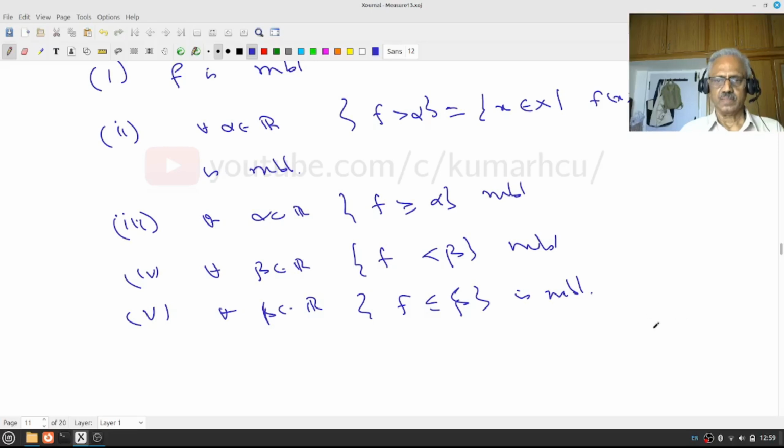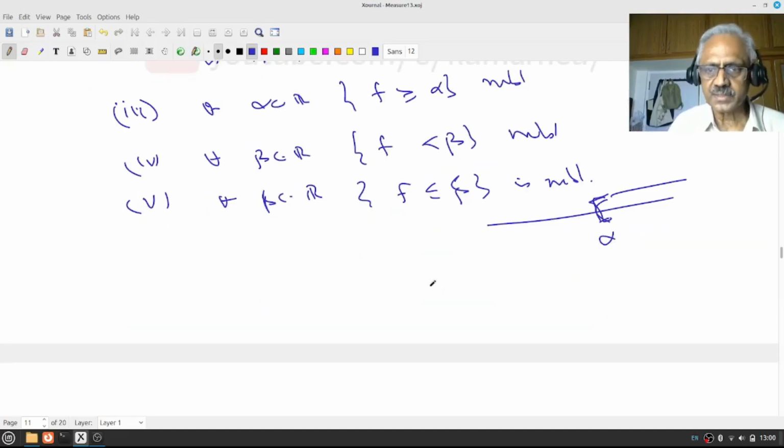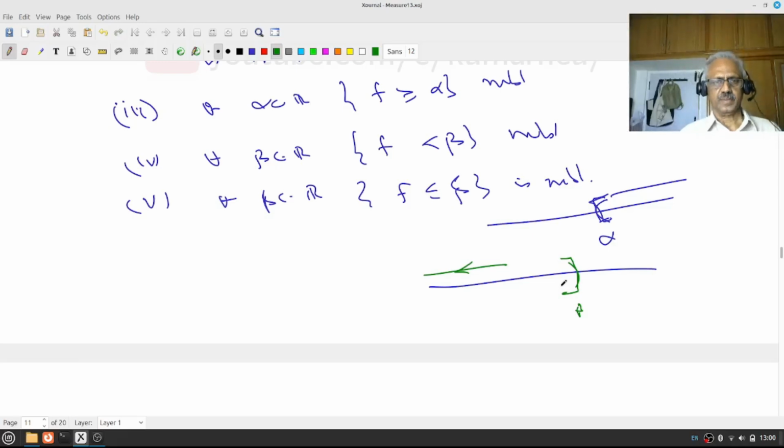So what does it mean? I have alpha, and the f inverse of this set must be measurable is the second condition. The third condition says you also include alpha. The fourth condition says I have beta and everything below. The inverse image of this set should be measurable. And the fifth condition says you can even include this point.